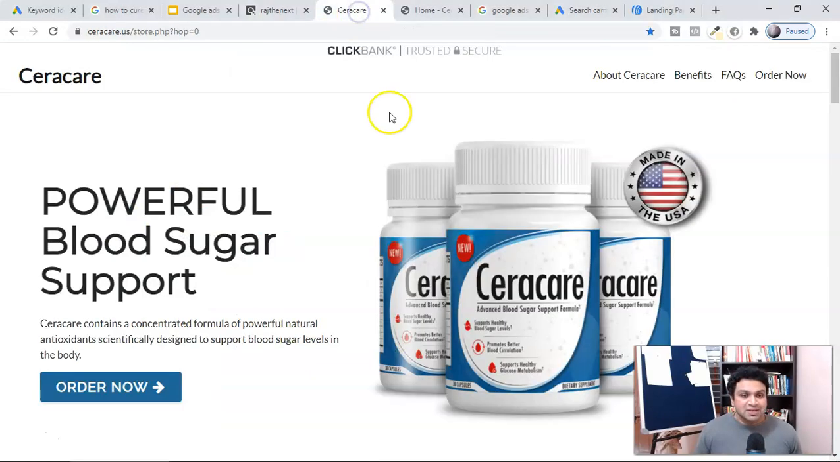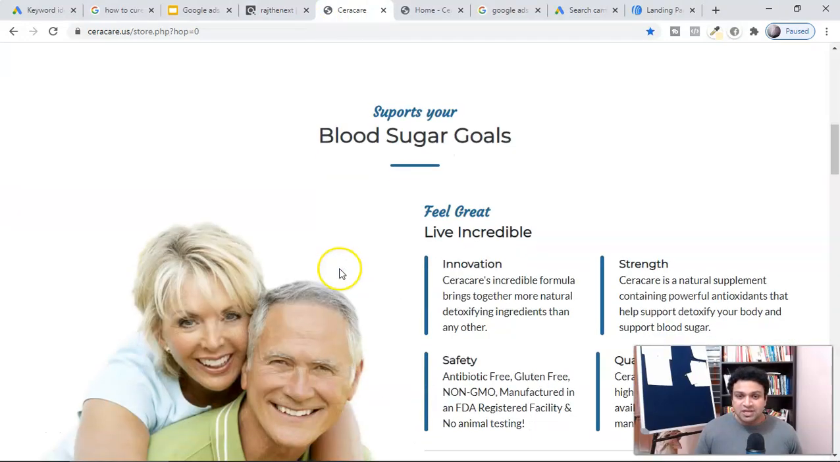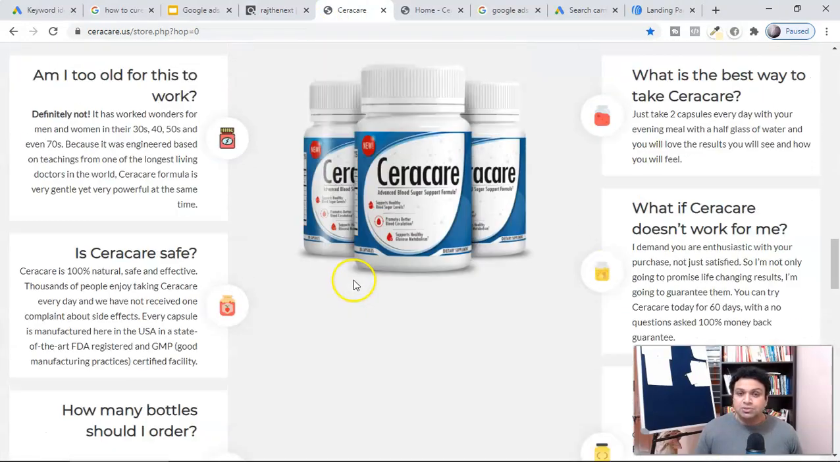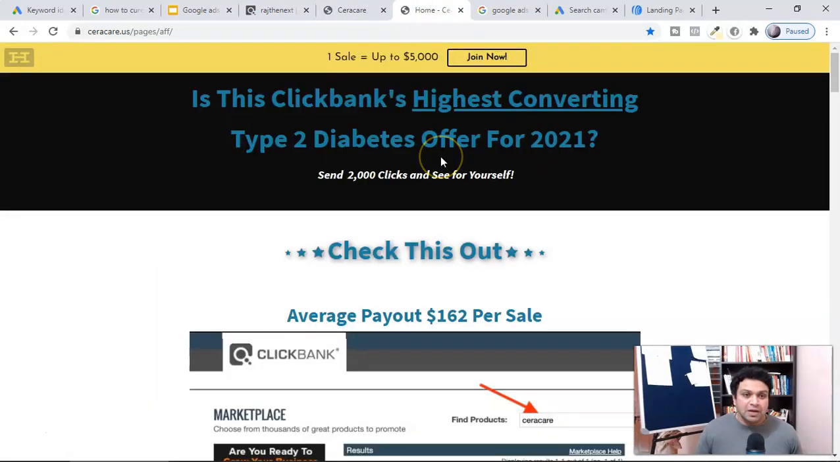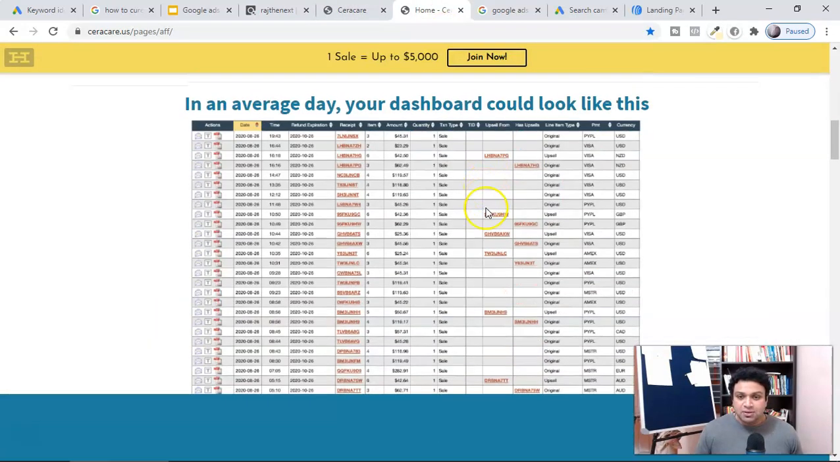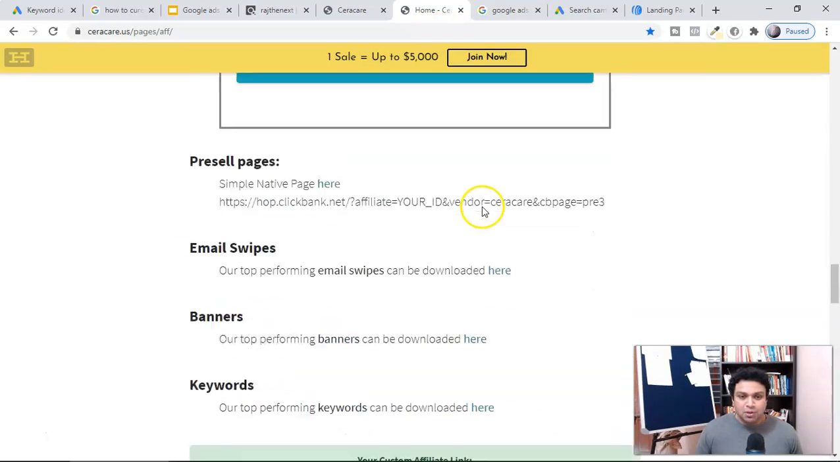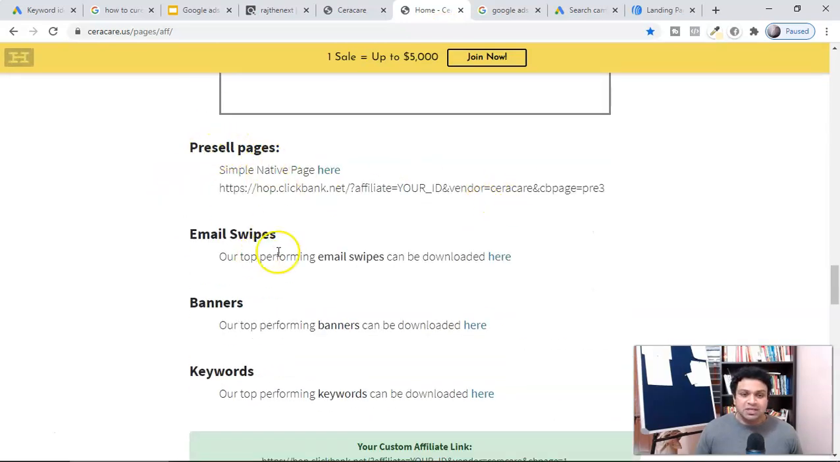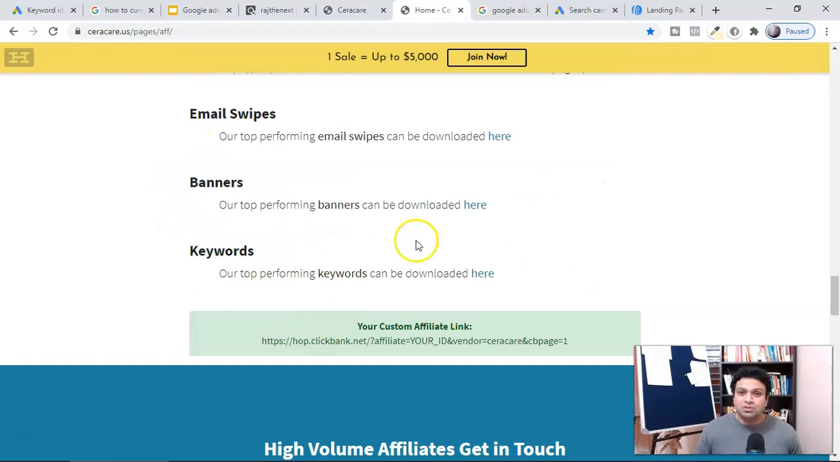Here you can see in the Seracare, this is a powerful blood sugar support. This is their sales page. You can read all those things over here. But if you go to their affiliate page of Seracare, here you can see they have given you all the tools to promote. Okay, pre-sale page, email swipe, banner, and the keywords also.